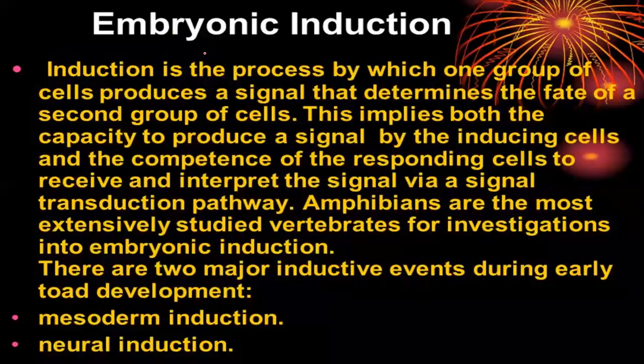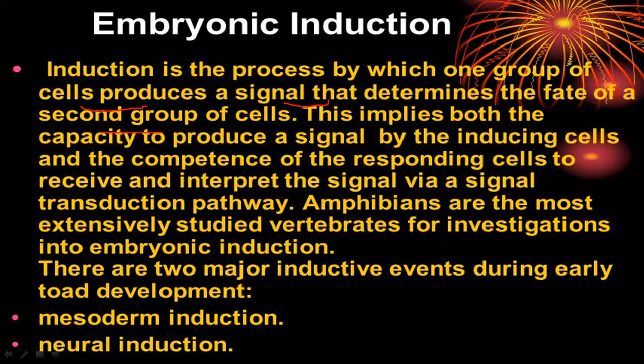Now we will see embryonic induction. That is also very, very important, like which part of the cells is going to induce the process of embryo formation. So induction is the process by which one group of cells produces a signal that determines the fate of a second group of cells. So the first group of cells just determines the fate of the other group of cells.